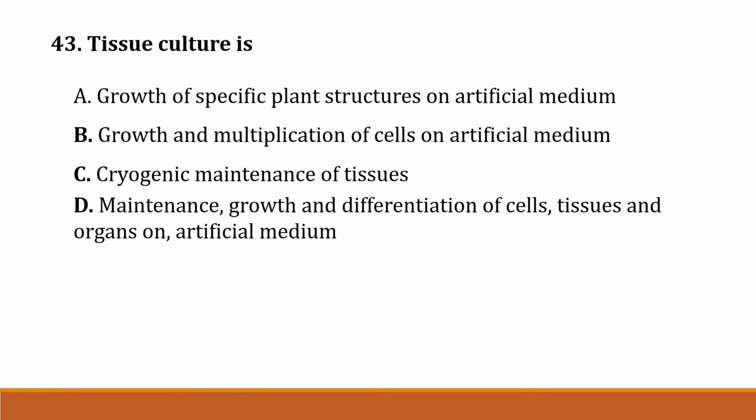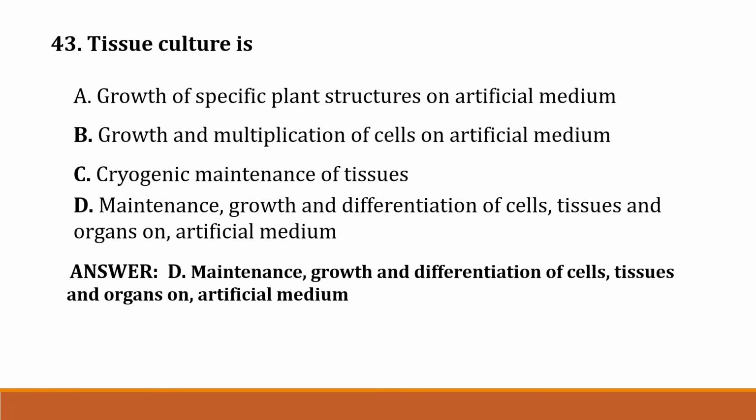The next question number 43. Tissue culture is option A, growth of specific plant structure on artificial medium. Option B, growth and multiplication of cells on artificial medium. Option C, cryogenic maintenance of tissues. Option D, maintenance, growth and differentiation of cells, tissues and organs on artificial medium. Correct answer is option D.